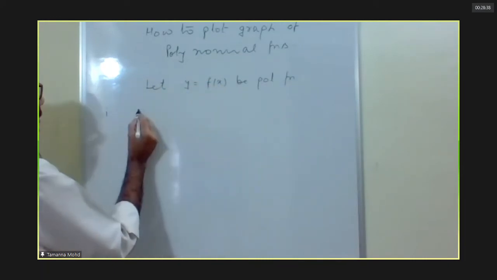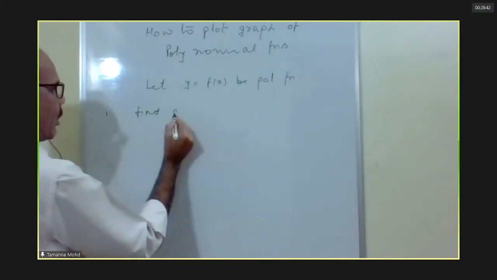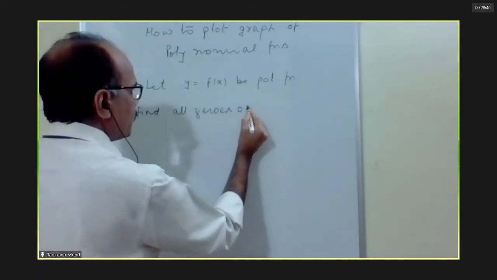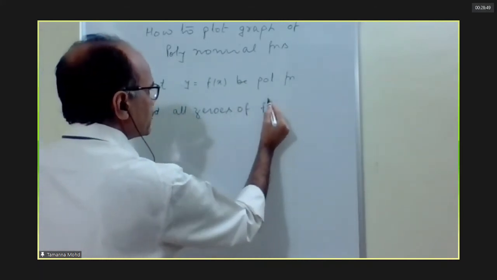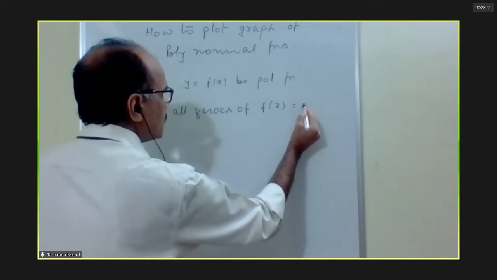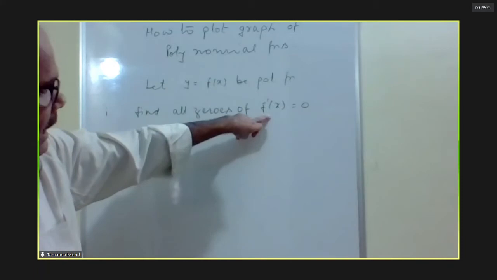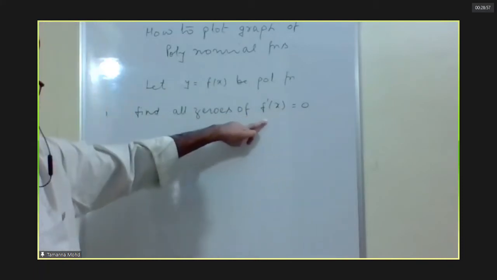First step: find all zeros of f dash x equal to 0. This is f prime x. Differentiate, and this is an equation.